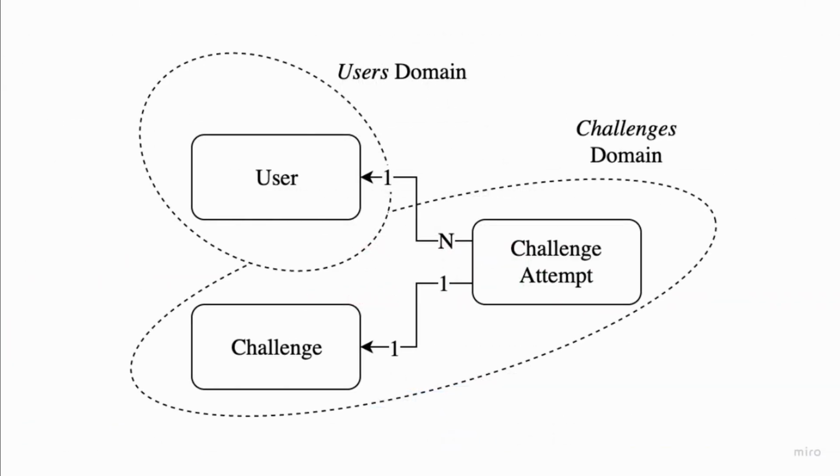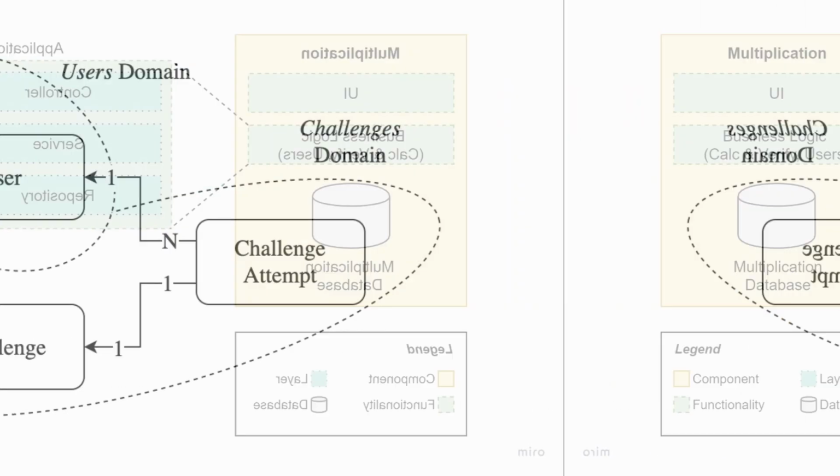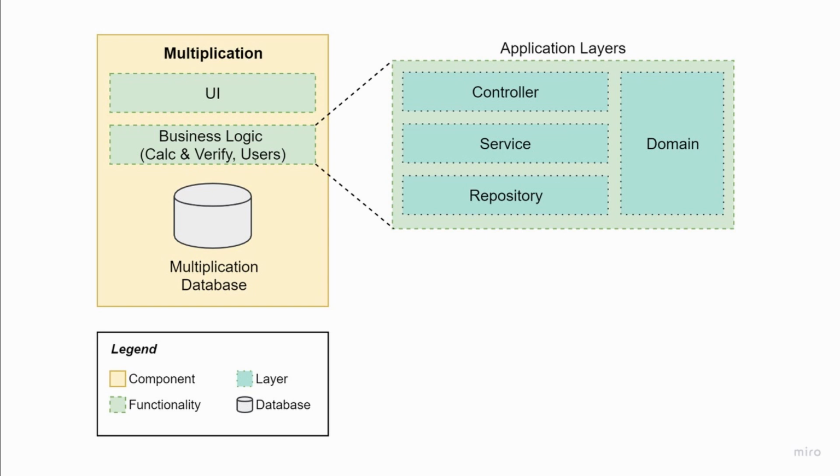To fulfill the requirements of the first version of the app, you will model the user's domain and the challenges domain within a single Spring Boot application, and add the business logic to a backend that should determine if the challenges are correct. By the way, all the figures that I use in this video are real figures from the book, which contains a lot of visual help to guide you through the content. You will learn or revisit the 3-layer, 3-tier design patterns and how they relate to Spring and Spring Boot utils while you navigate through the code of the multiplication application.